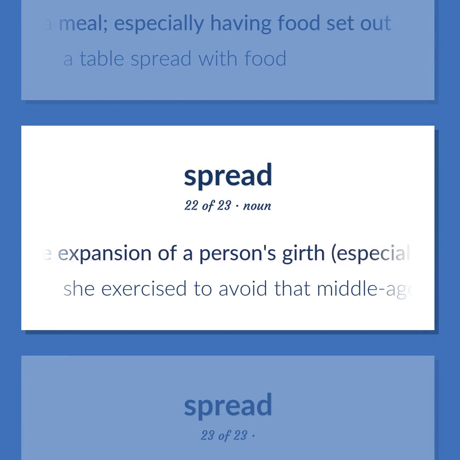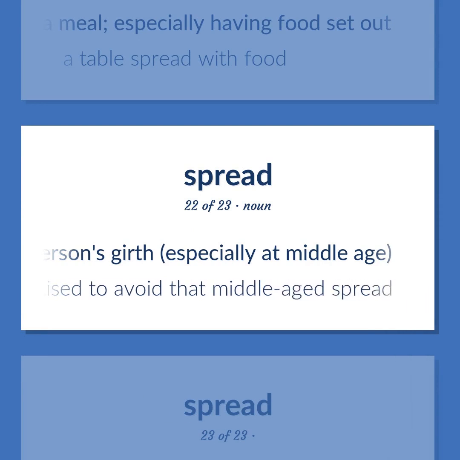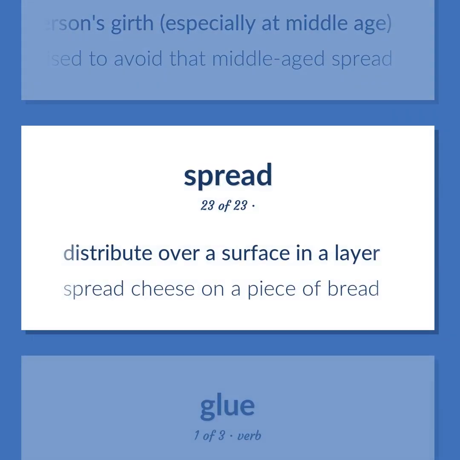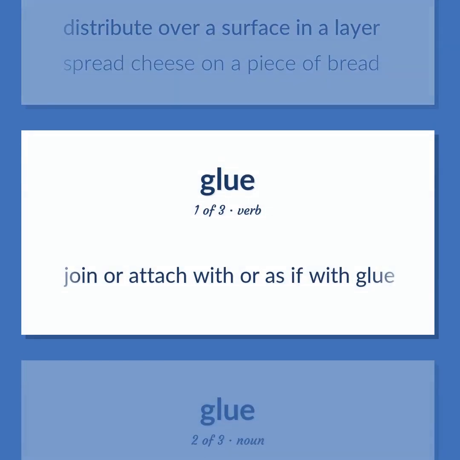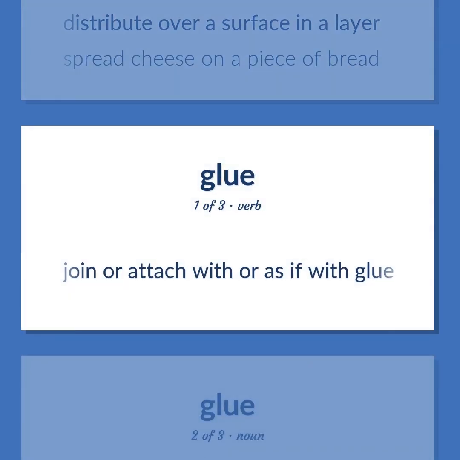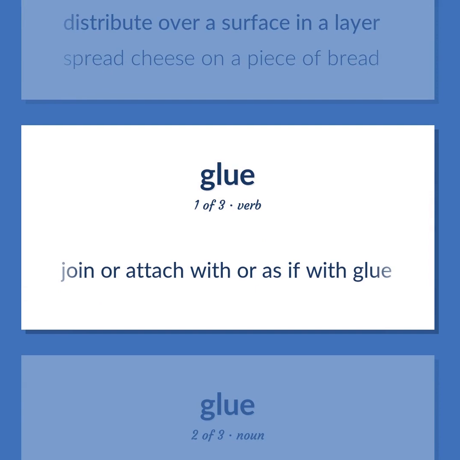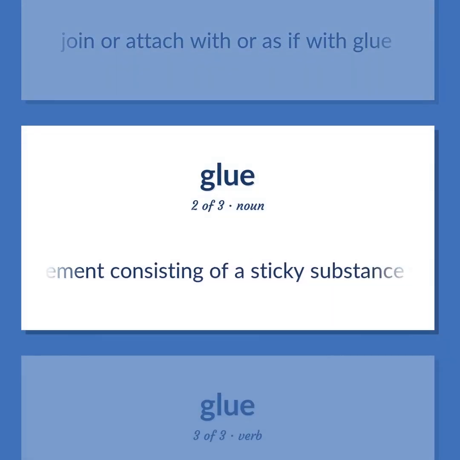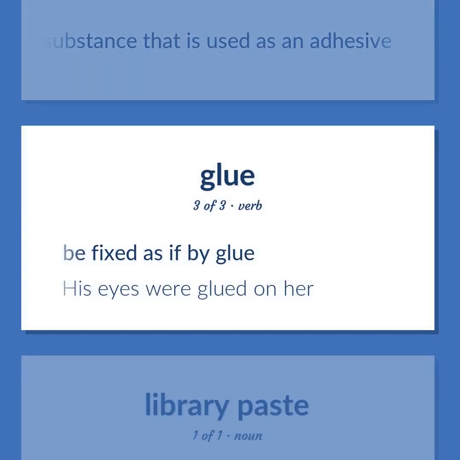The expansion of a person's girth, especially at middle age. She exercised to avoid that middle-aged spread. Distribute over a surface in a layer. Spread cheese on a piece of bread. Join or attach with or as if with glue. Cement consisting of a sticky substance that is used as an adhesive. Be fixed as if by glue. His eyes were glued on her.